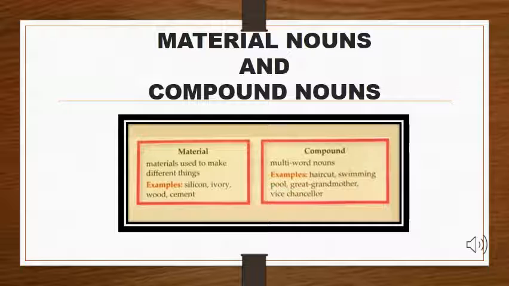Now students, you have already learned about nouns, common nouns, proper nouns, countable nouns, uncountable nouns, concrete nouns and abstract nouns, and also collective nouns. So now we will move towards the material nouns and the compound nouns. You can see I have added a chart in here. This chart is also given in your book. So before listening to the rest of this lecture, kindly open your books.